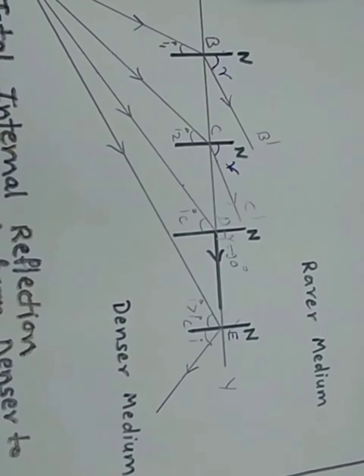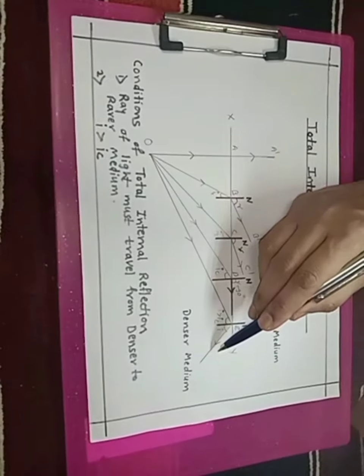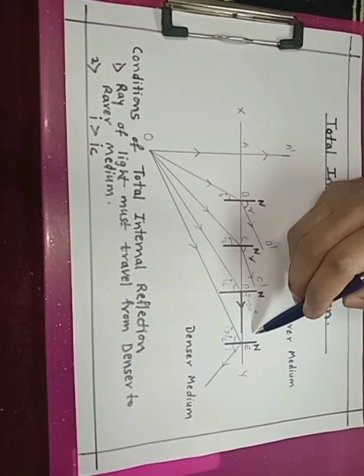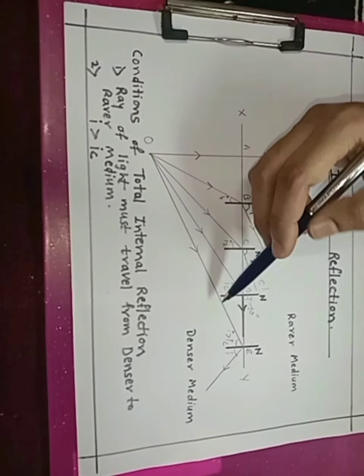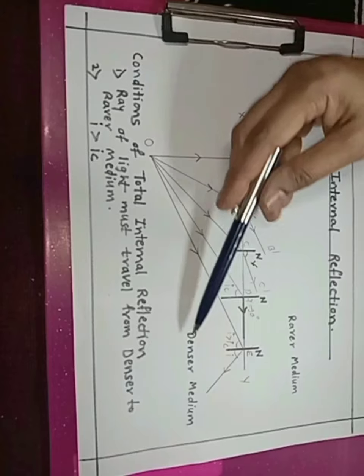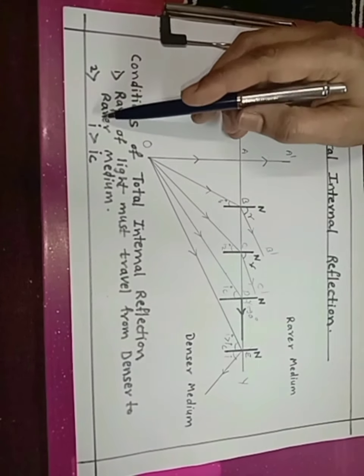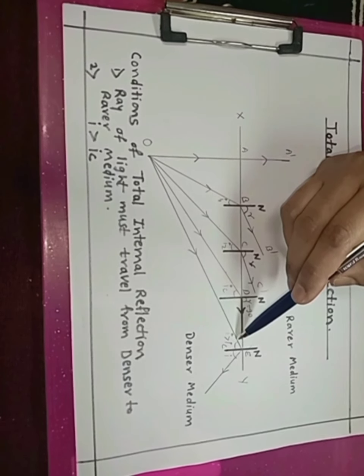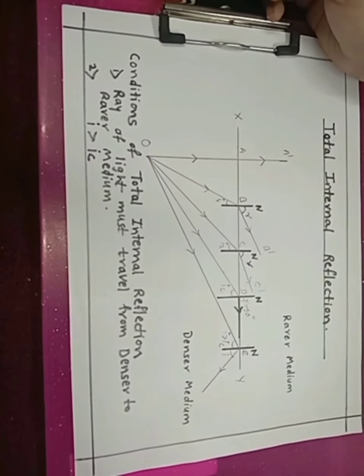So we can say that ray OE has traveled back in the same medium, and this represents total internal reflection. As we have stated, this will occur when the ray is going from a denser medium to a rarer medium, and another very important condition is that the angle of incidence must be greater than the critical angle, and then only the ray will be totally internally reflected.